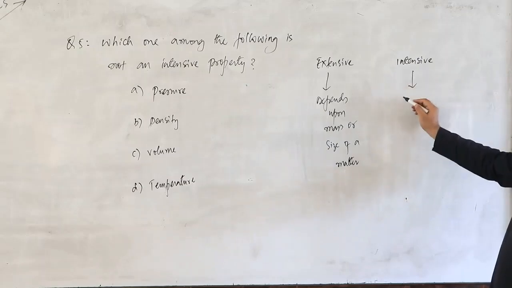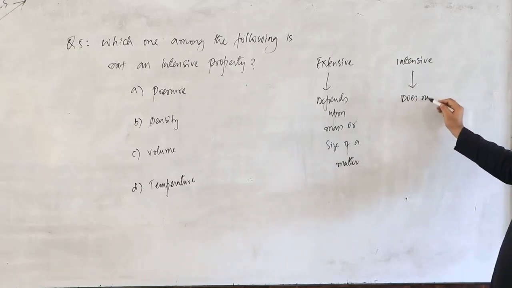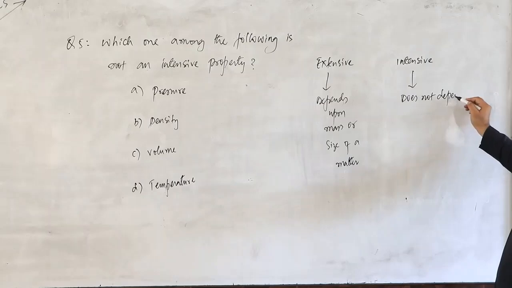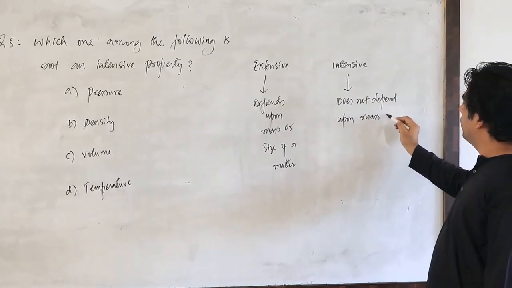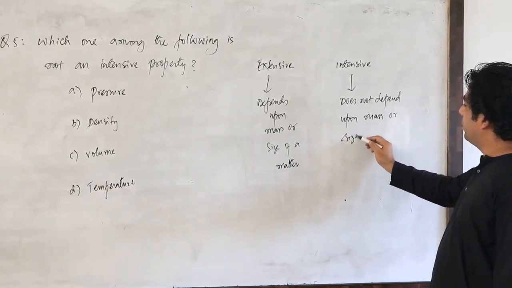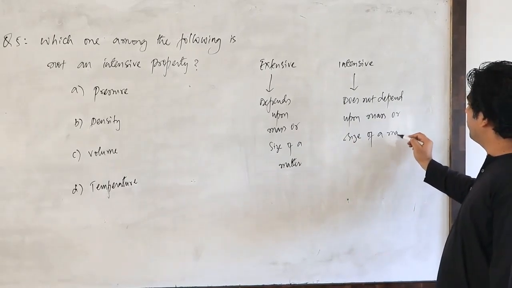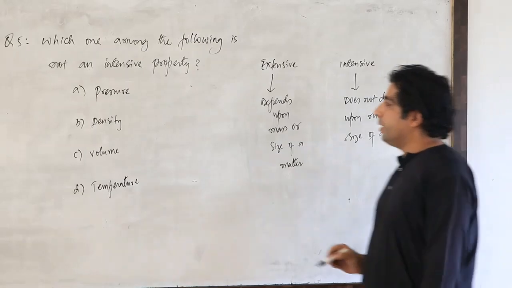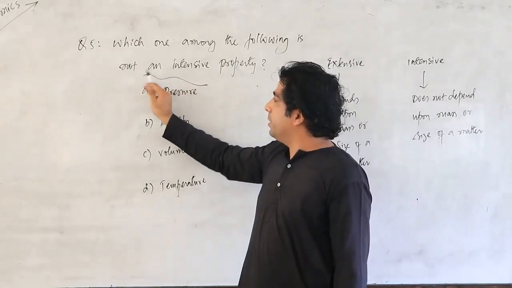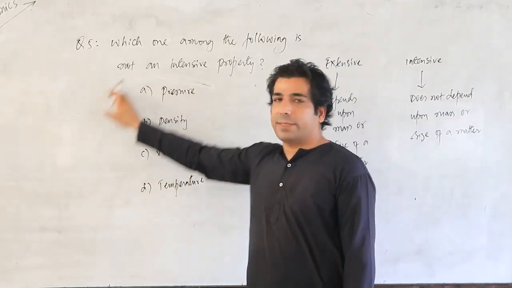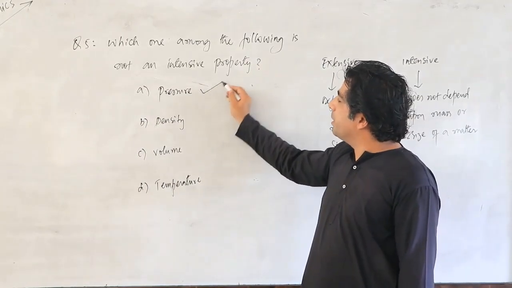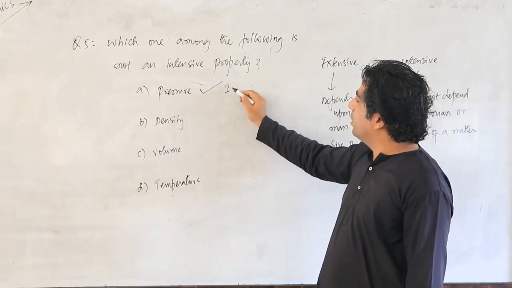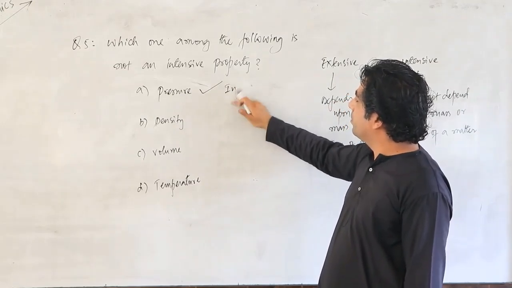An intensive property doesn't depend upon mass or size of a matter. So my dear friends, pressure is independent of mass. So pressure is an intensive property.